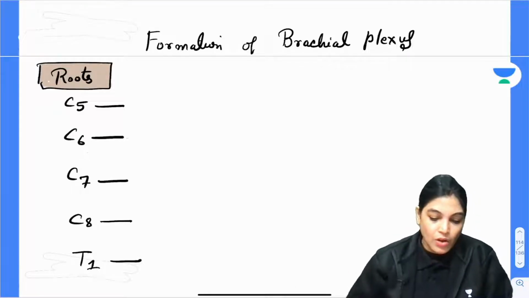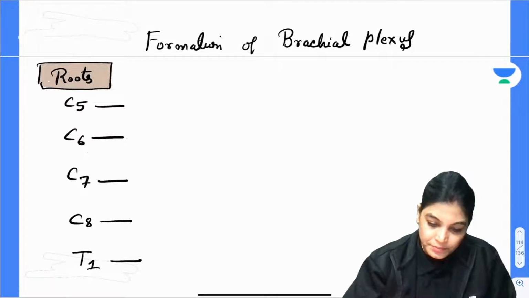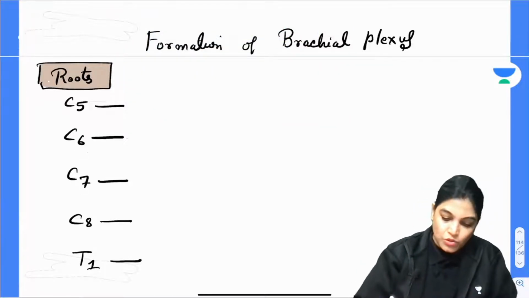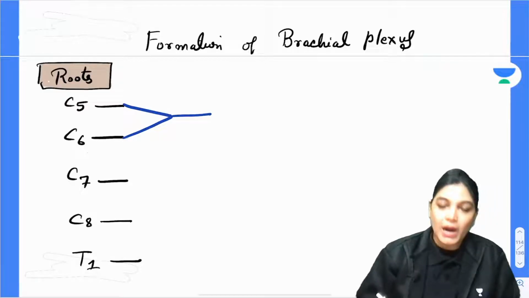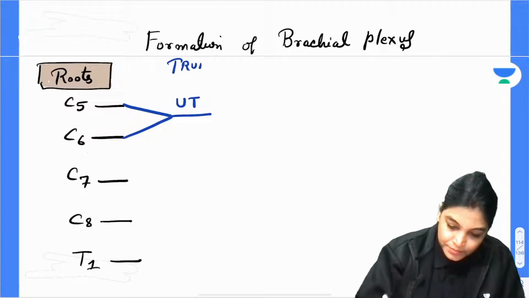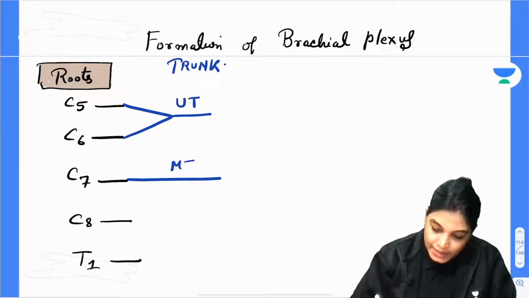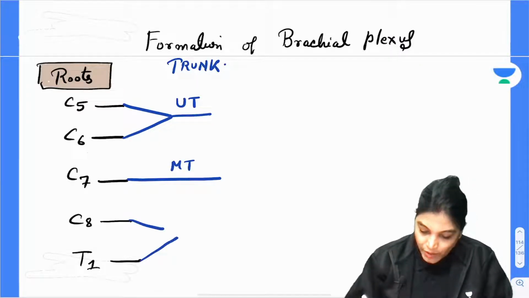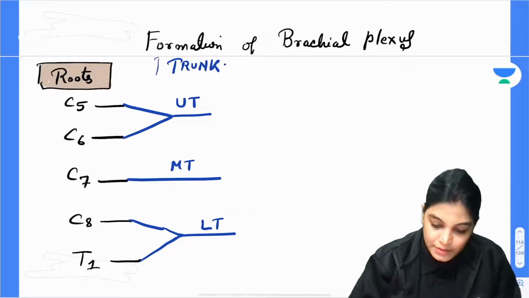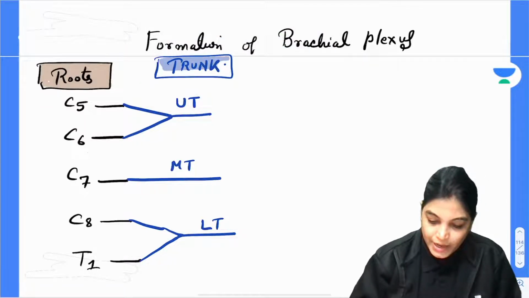Now, we are done with the roots. Now, let's see the formation of the trunks. So, see here. C5 and C6 will join to form the upper trunk, UT. C7 alone will form MT, that is the middle trunk. C8 and T1 will join to form LT, that is the lower trunk. So, this is the trunk of the brachial plexus which I have made here.